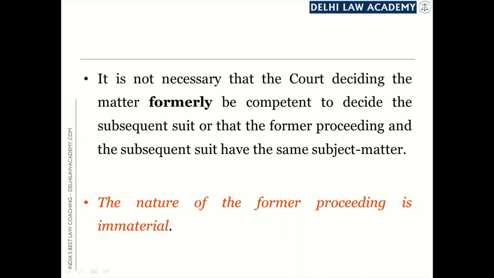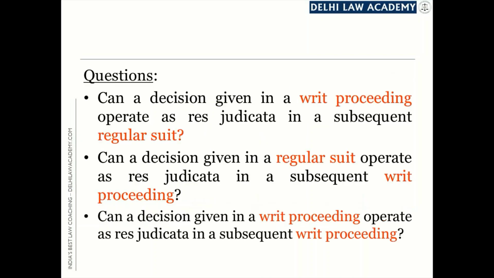Armed with this statement of law from the Supreme Court that the nature of the former proceeding is immaterial, let us now set out to answer the three questions which we had set out for ourselves earlier. These were the questions: can a decision given in a writ proceeding operate as res judicata in a subsequent regular suit?